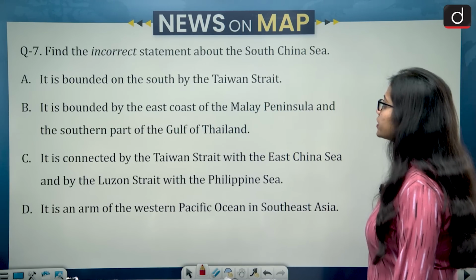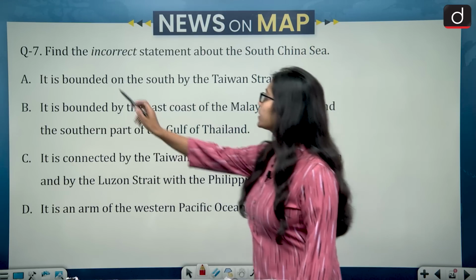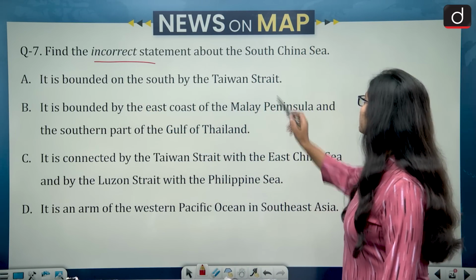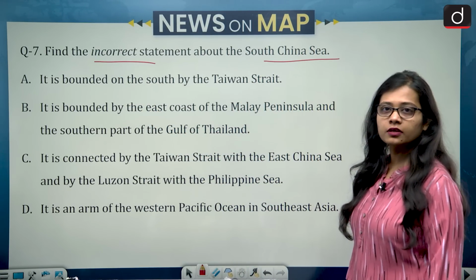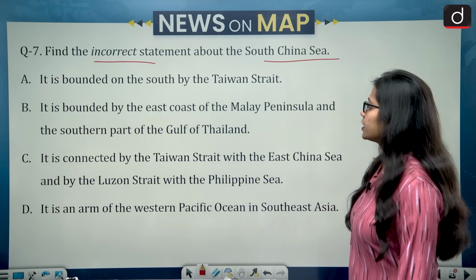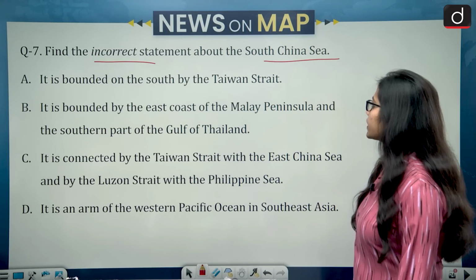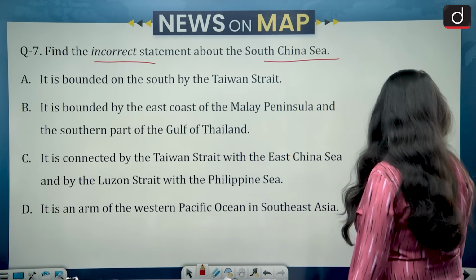So the question formed is: find the incorrect statement about the South China Sea. First is, it is bounded on the south by the Taiwan Strait.